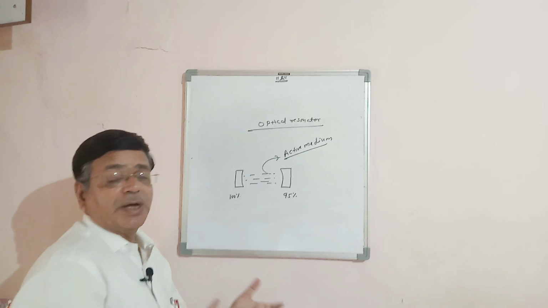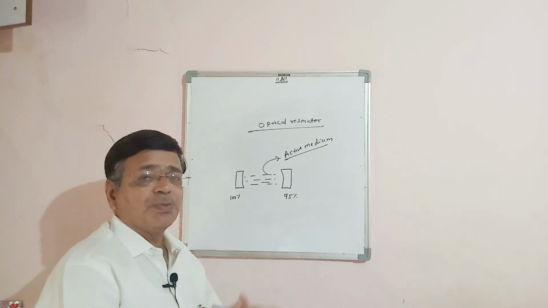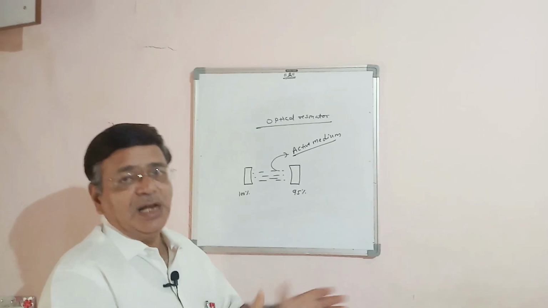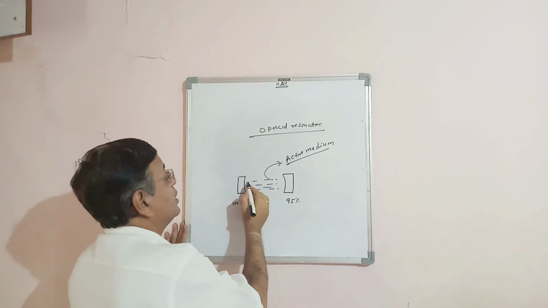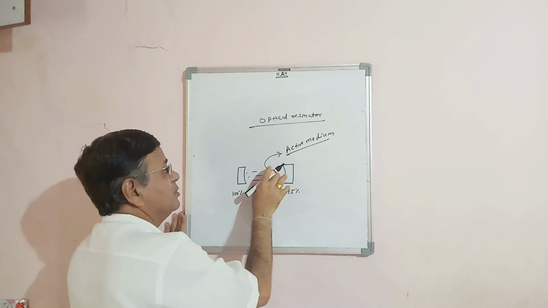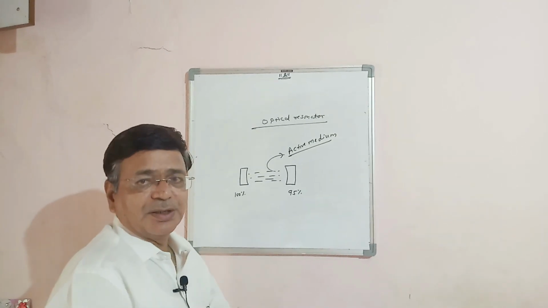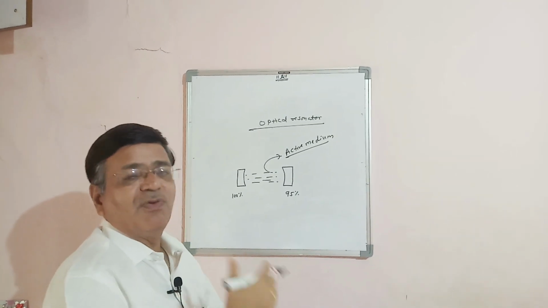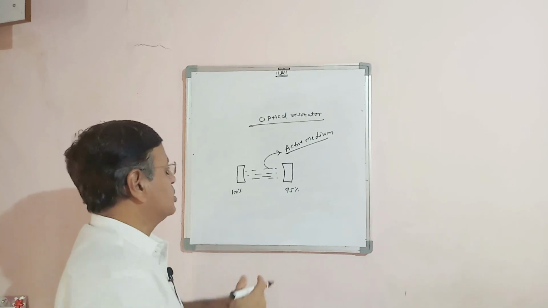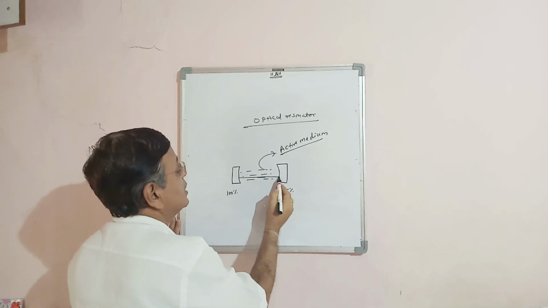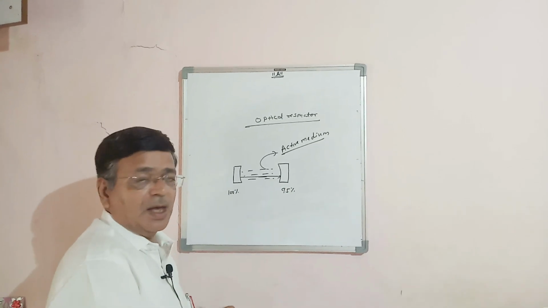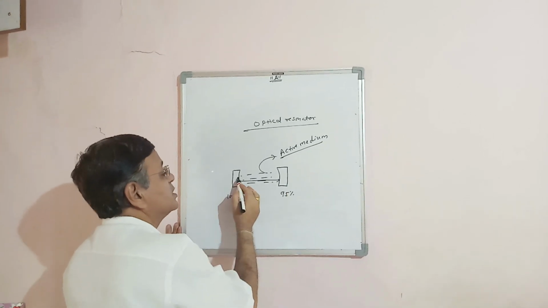What is meant by active medium? Active medium is the medium which supports the lasing action. When the lasing process occurs within this active medium, the laser beam is formed. That laser beam travels from this lens to this lens, and again from this to this.